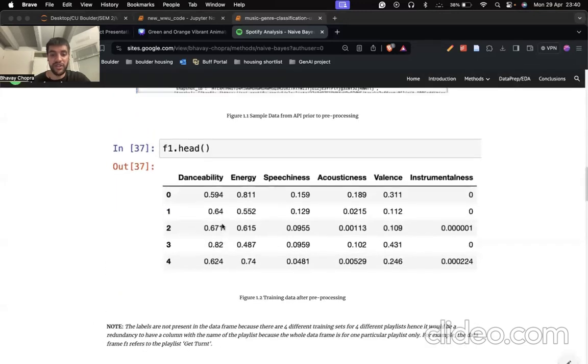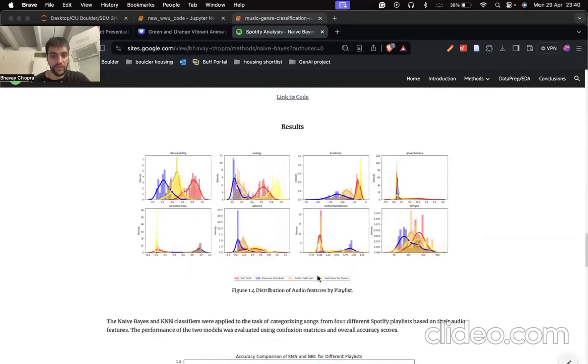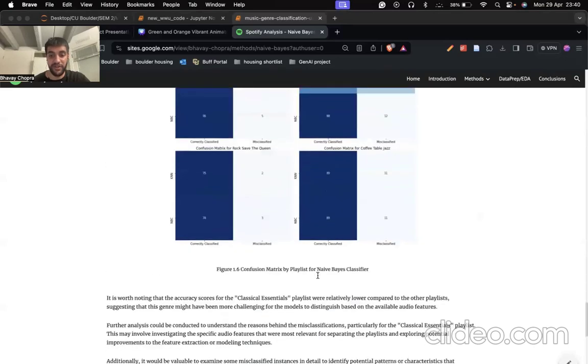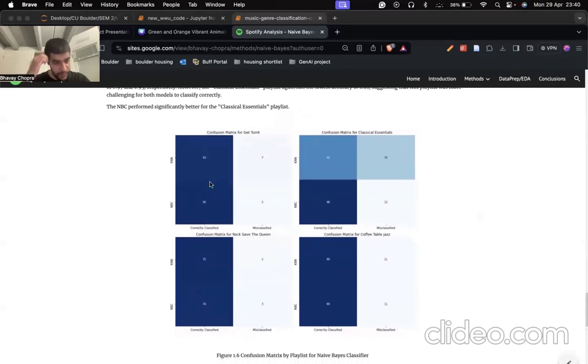So this is what the data looks like. F1 stands for playlist 1, and these are the features that have been obtained from the first playlist. This is some of the exploratory data analysis that was done for this part of the project. And as you can see, this is a confusion matrix over here.